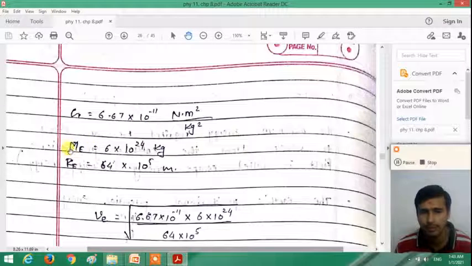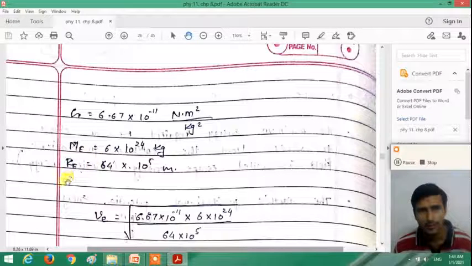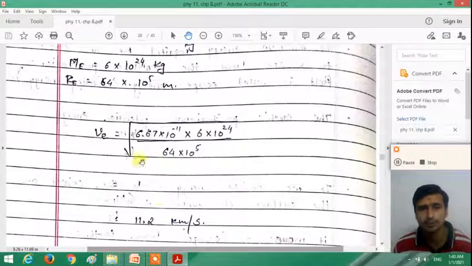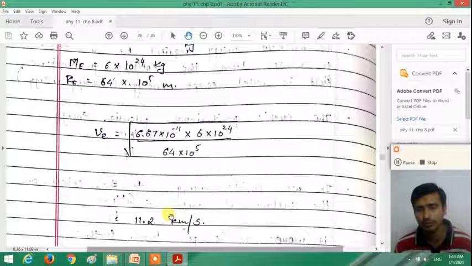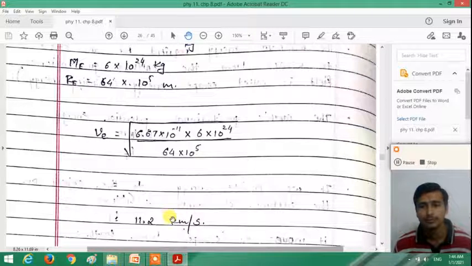So instead of the mass of the earth and radius of the earth, take the mass of the moon and radius of the moon. You will calculate the escape speed of an object on the surface of the moon. It is approximately 2.3 kilometer per second. And if the atoms and molecules present on the surface of the moon gain, during a chemical reaction, an energy which is greater than the escape energy, then the molecules and atoms all escape from the gravitational field of the moon. So the atmosphere is not present on the surface of the moon.